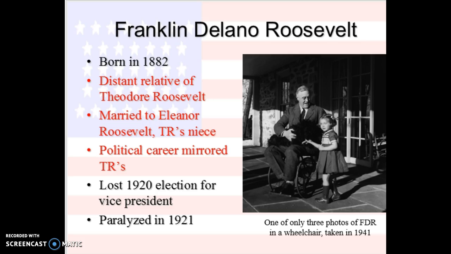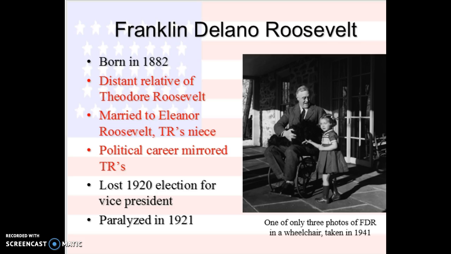Alright, so some things about Franklin D. Roosevelt. He was born in 1882. He is a distant relative of Theodore Roosevelt. And Eleanor Roosevelt, his wife, was actually Theodore Roosevelt's niece. He would wear similar eyeglasses as Teddy Roosevelt, and people really thought that he looked like Teddy Roosevelt. And he would also say things that Teddy Roosevelt had said before. And FDR holds a lot of the same offices that Teddy Roosevelt did.